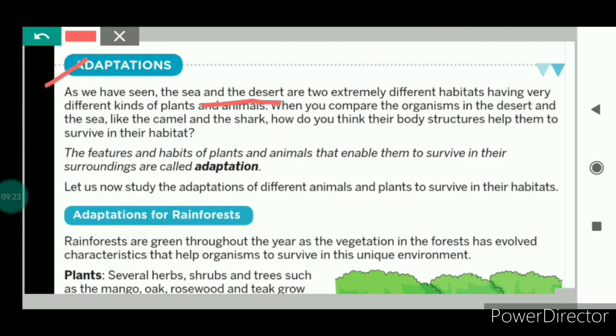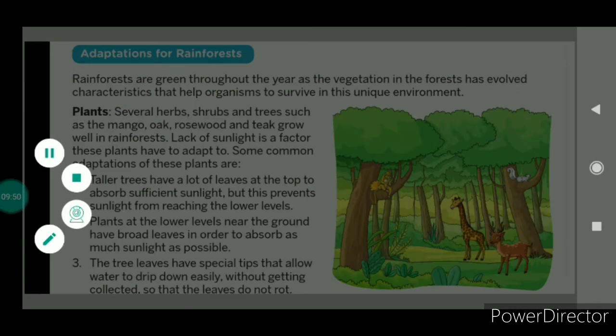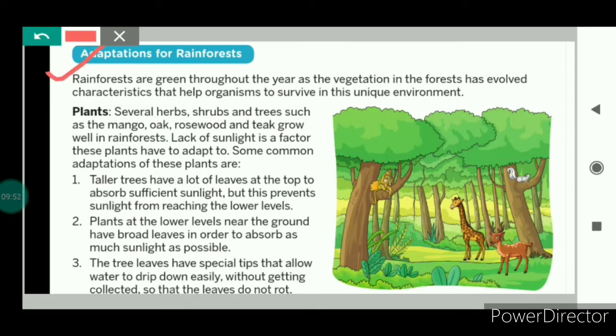So what is adaptation? The features and the habits of the plants and animals that enable them to survive in their surroundings are called adaptation. Adaptation means the features or the habits of plants and animals because of which they are able to survive in their surroundings. Now we will talk about the adaptations for the various kinds of habitat. We will do this step by step. First of all, we will start with the adaptation for rainforest.